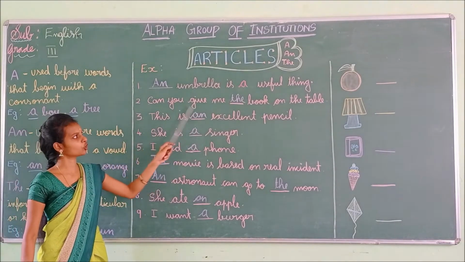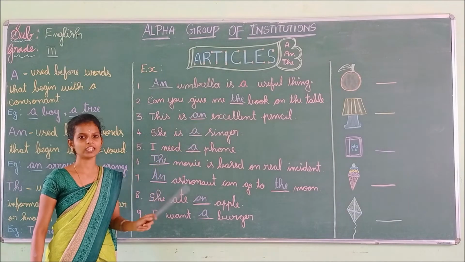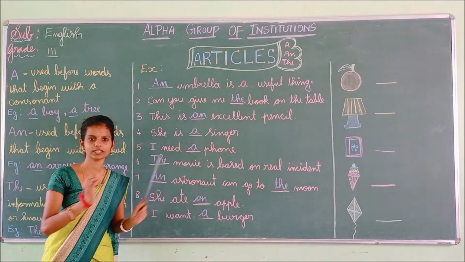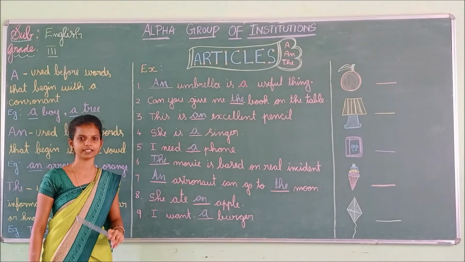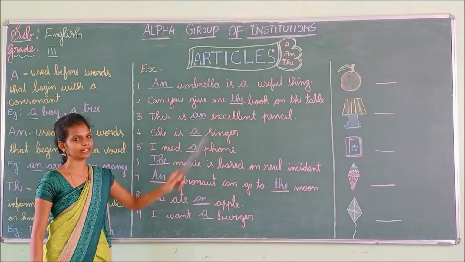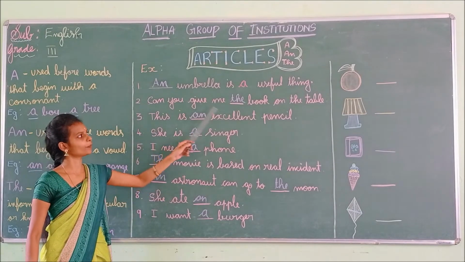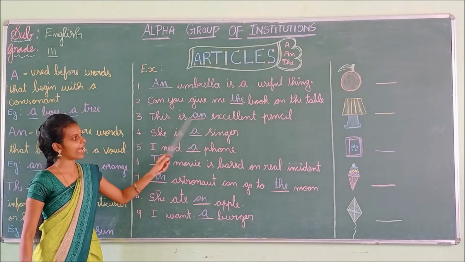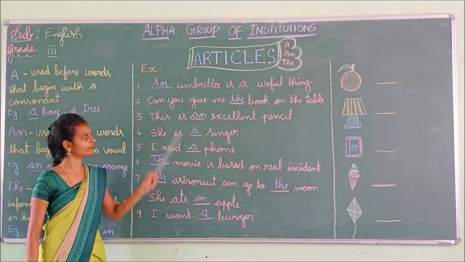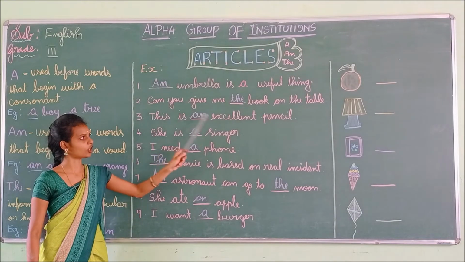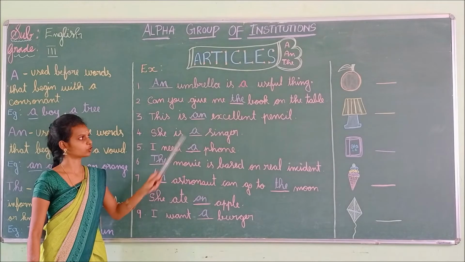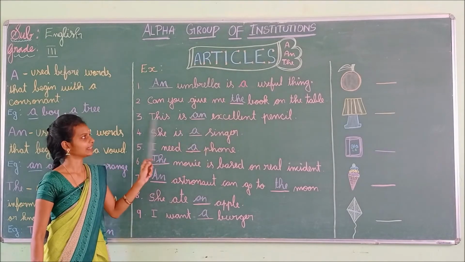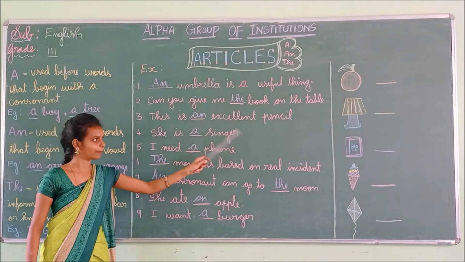Second one. Can you give me the book on the table? So we are mentioning the book which is on the table. Particularly we are mentioning the book. So we use the. Can you give me the book on the table? Next one. This is an excellent pencil. Why did we use an here? Yes, because the word begins with a vowel sound. So we used an. This is an excellent pencil.